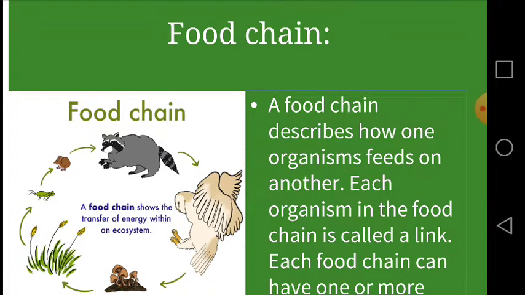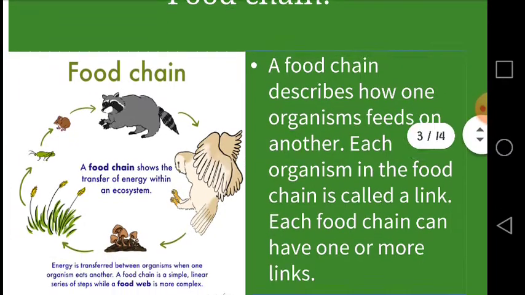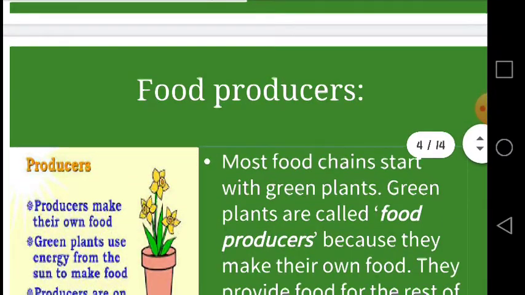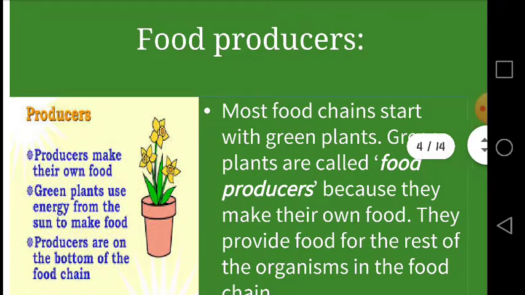A food chain is an example of the food relationship among organisms in an ecosystem. The food relationship among organisms is called a food chain, and every plant and animal in a food chain is called a link. A food chain starts from the food producers. These are the green plants, and green plants are called food producers because they can make their own food. They provide food for the rest of the organisms in the food chain.